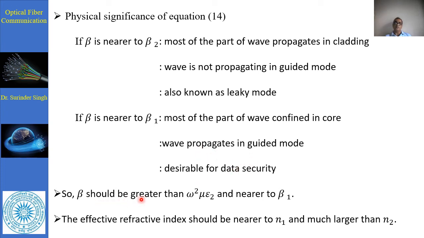So beta should be greater than ω² με2 and near to β1. That is the requirement. The effective index should be near to n1 and much larger than n2, which is desired.